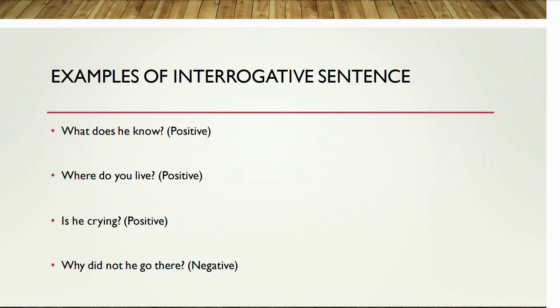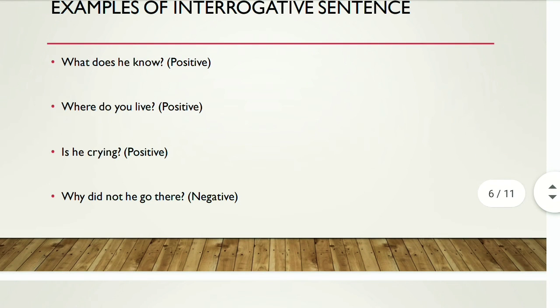The last example, which is why did not he go there, is an example of an interrogative sentence, but it is negative in sense because here we have the adverb not, which is modifying the verb. So these were the interrogative sentences. I hope the concept of declarative sentences and interrogative sentences has been clear to you all.